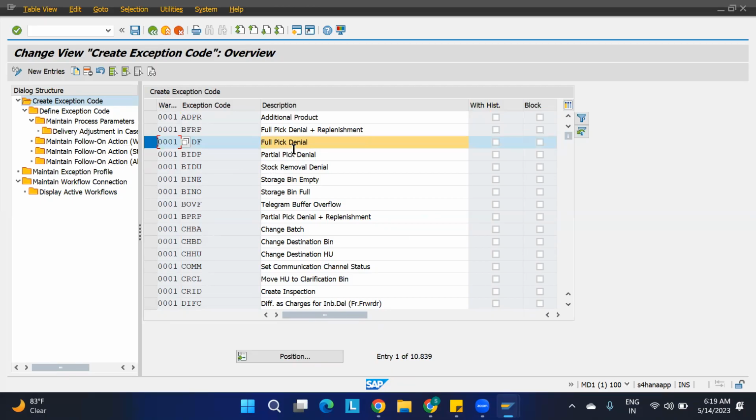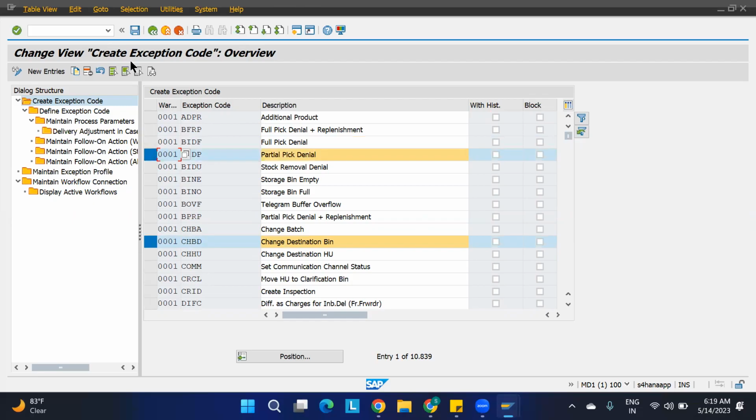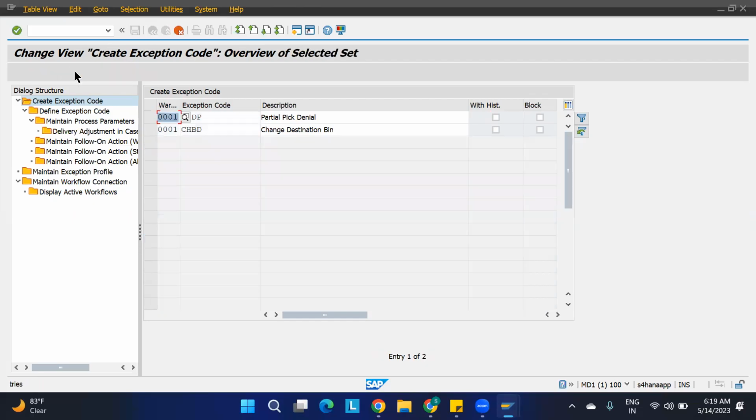So this is a partial pick denial and a full pick denial. So full pick plus replenishment is there. You can do the replenishment also. After that, change destination bin is there. We'll check this and take partial pick denial and proceed. Only two things I'm copying here. 1100 I'll say. You can change